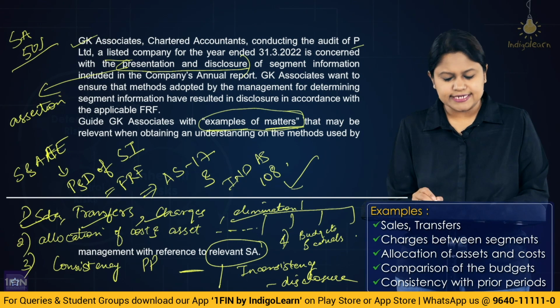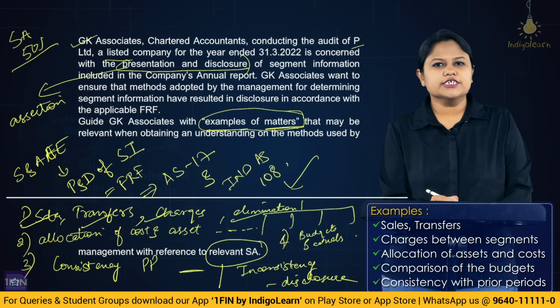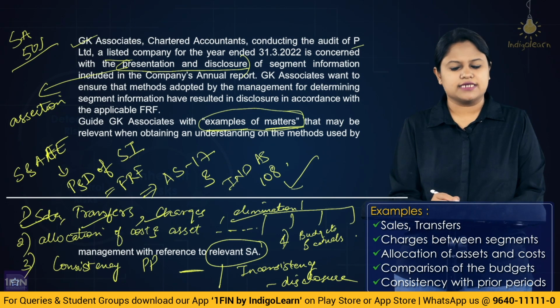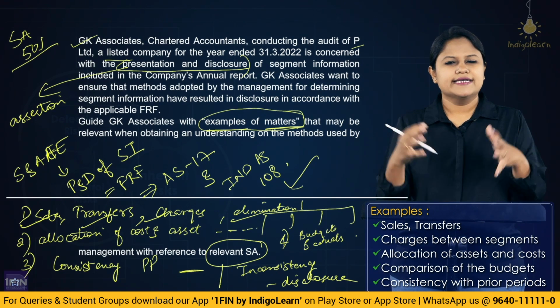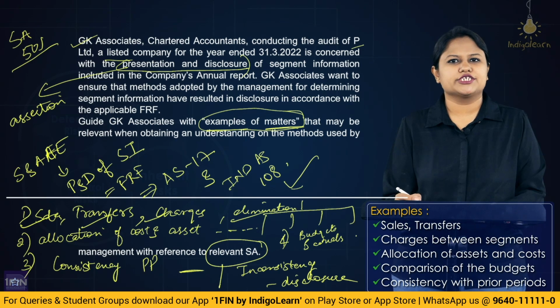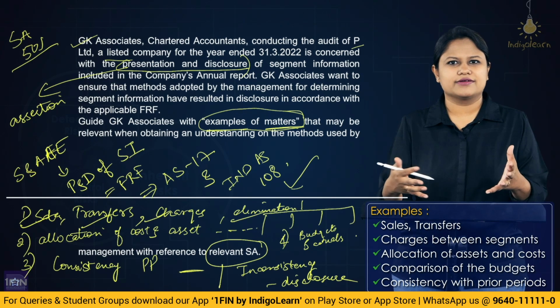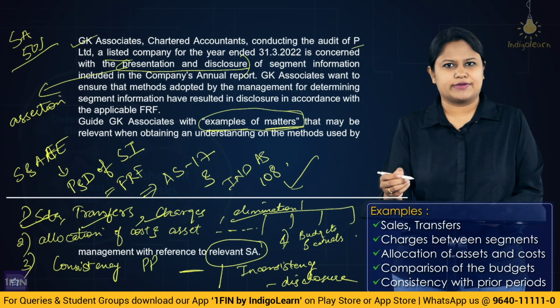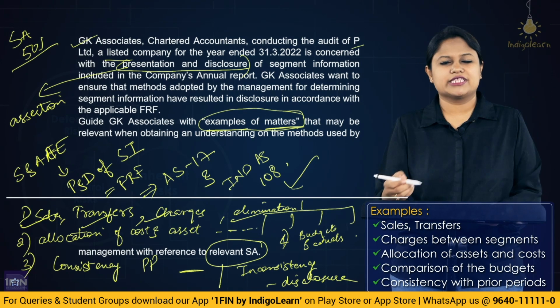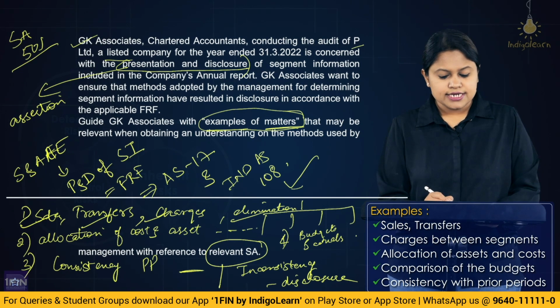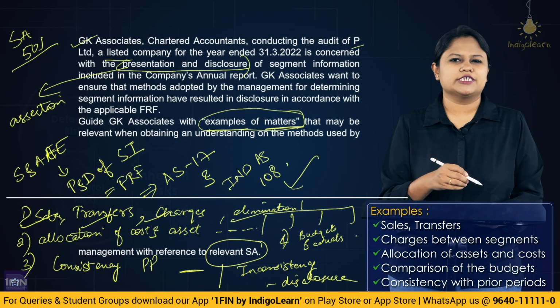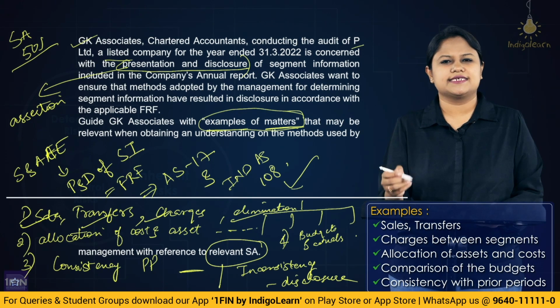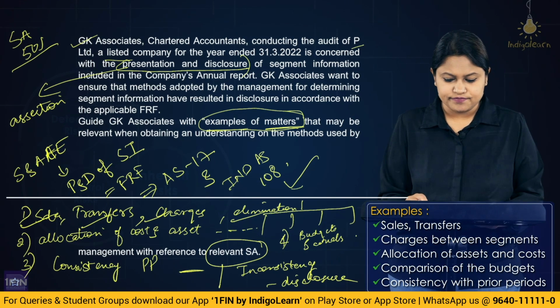So the examples once again for reiteration. First, you would have the checking of the sales, transfers, charges between the segments, or you could see the elimination of the inter-segment charges or the transactions. Then you could see allocation of the cost and the asset to the various segments. How have they been done? Whether the methods are appropriate. See the consistency of the prior periods with that of the current year. If there is inconsistency, whether proper disclosure has been made.